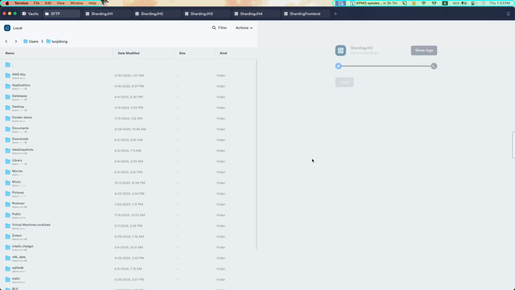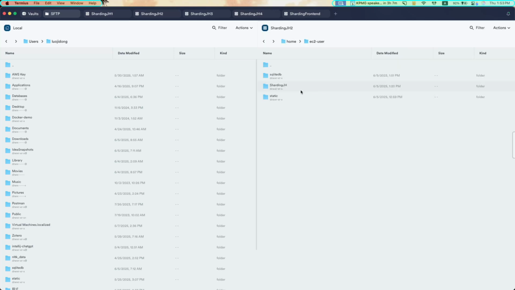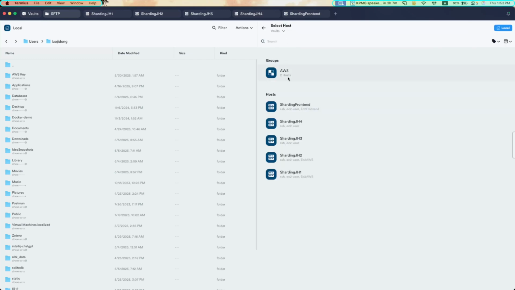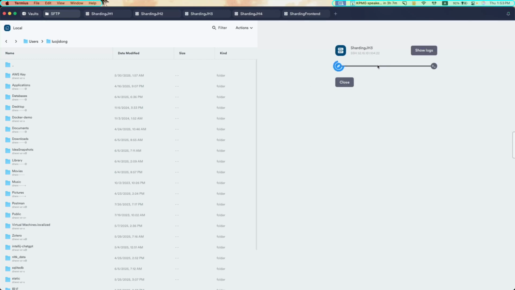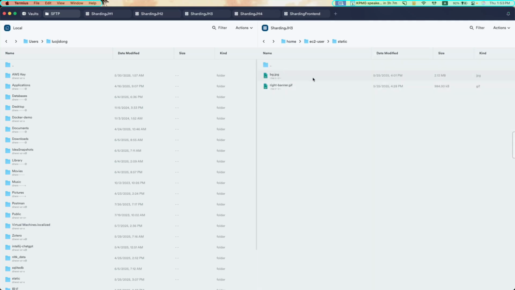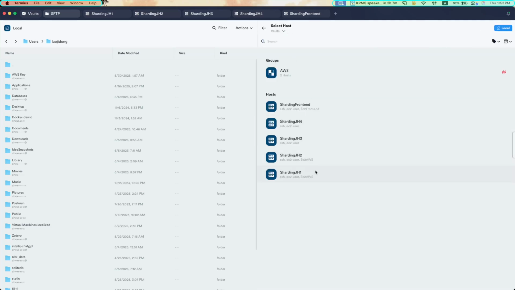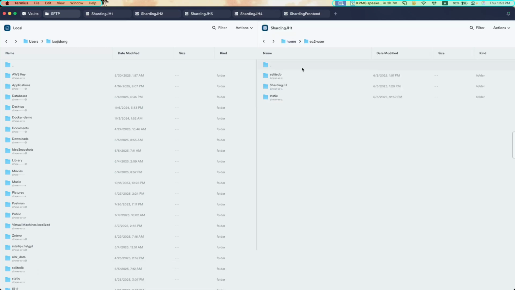So let's check server 2. Static file, there are also 3 pictures: right banner, left banner, and the SnowBG. In server 3, there are only 2, BG and right banner. So what we're going to do is upload to server 1, and then it will replicate to server 2, and then we will use the log to check that. Also, we will use here to check.